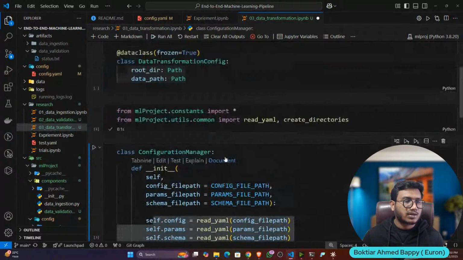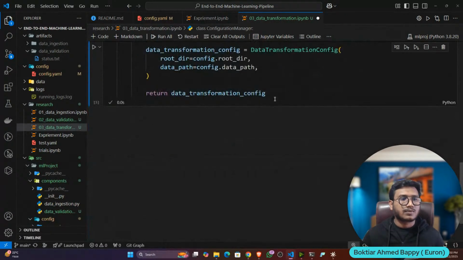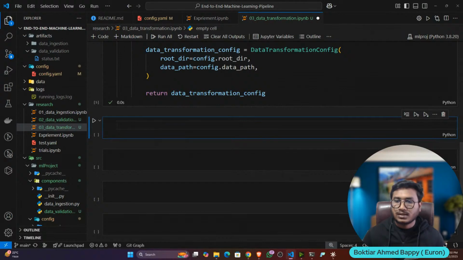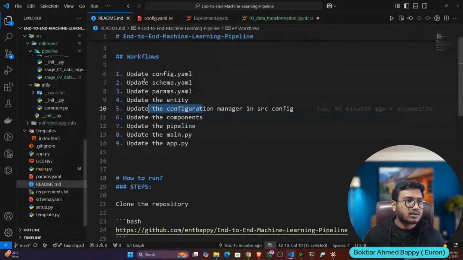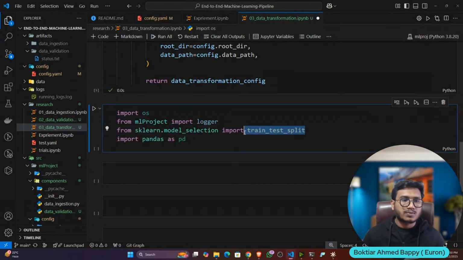Okay, the error I'm getting is because I have to execute this line, then it will work. Hmm. Once it is done, then I will also write the component. Okay, let's write the component. So let's import some libraries. Here we'll only do the train test split. That's why I'm importing train test split from scikit-learn.